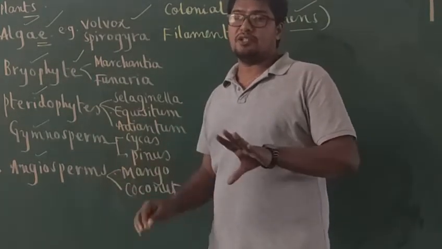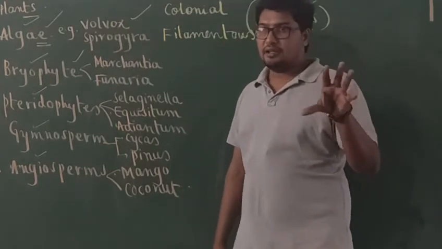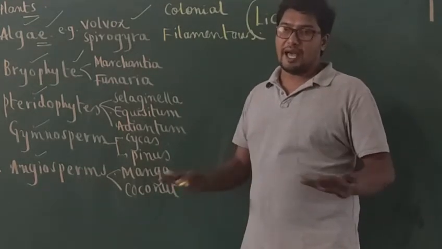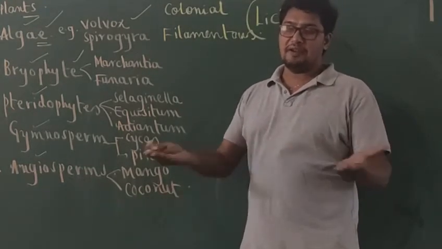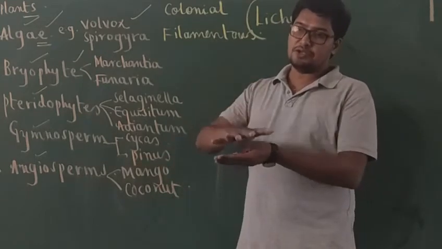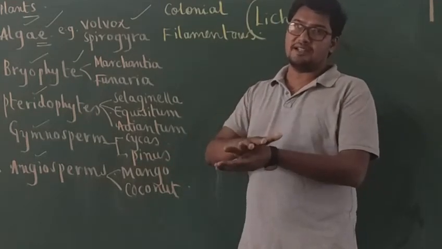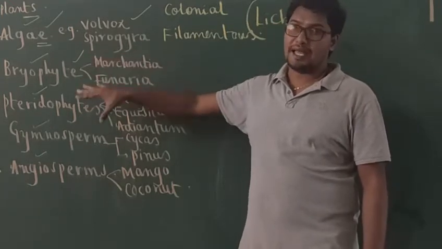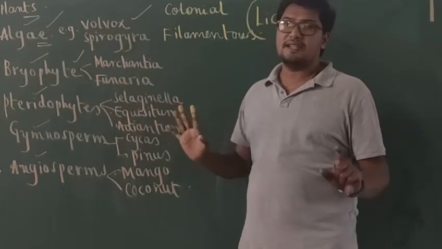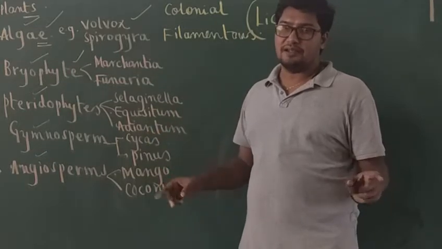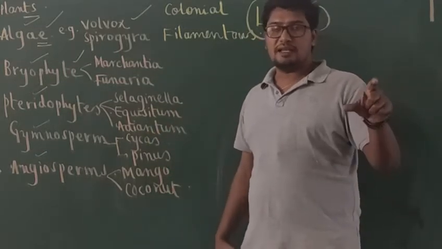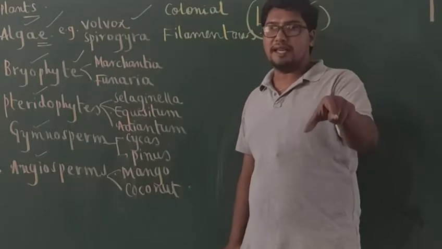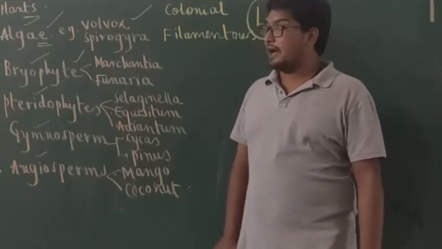The body is flat and attached to the surface of rocks, etc. Such an undifferentiated plant body is called thallus. And in bryophytes, xylem and phloem are also absent. So these are plants with a thallus-like body, and these are the avascular plants.